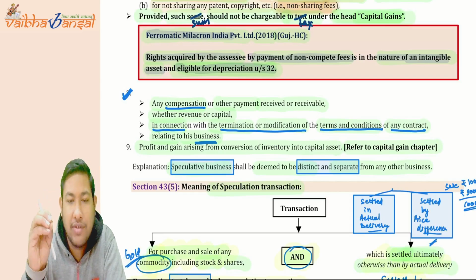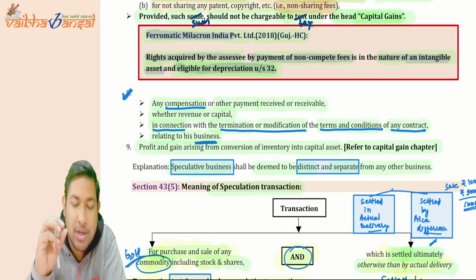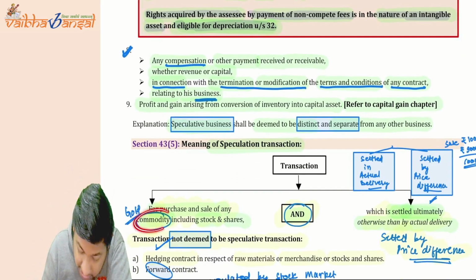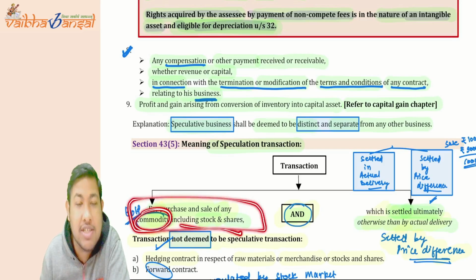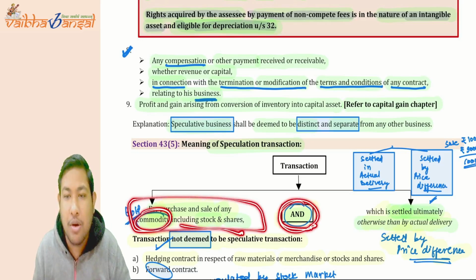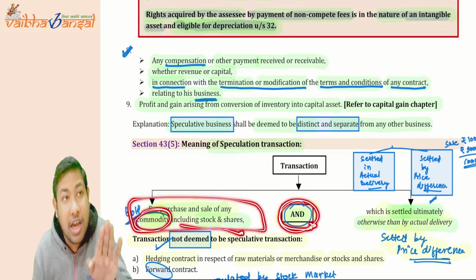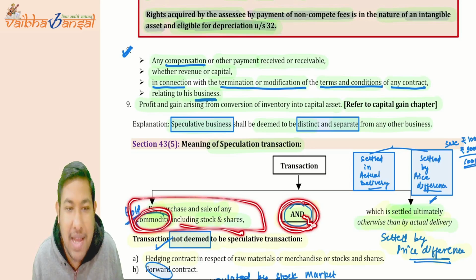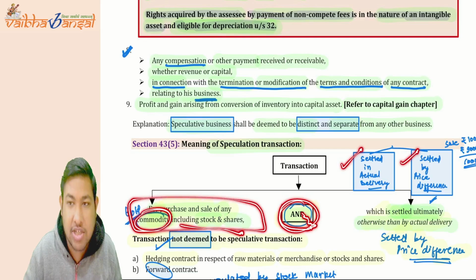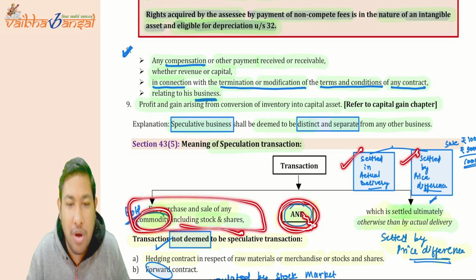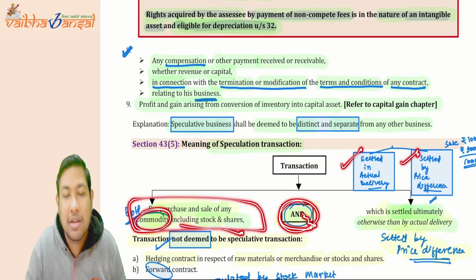Now we have come to the definition of a speculative transaction. What are speculative transactions? They are transactions for purchase and sale of any commodity, including stock and shares. But there is one additional condition that needs to be fulfilled simultaneously: it should be settled ultimately otherwise than by actual delivery, means it should be settled by what? Price difference. If both these conditions are satisfied, then only it is going to be a speculative transaction.